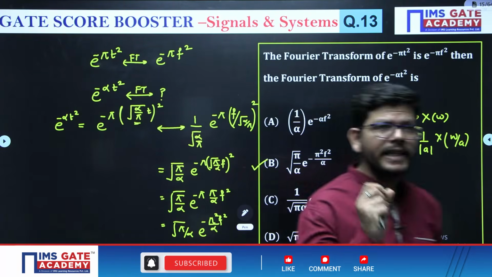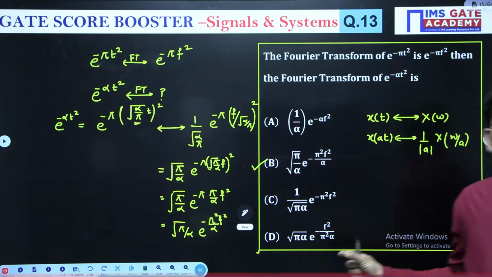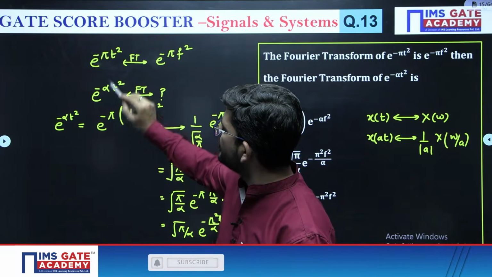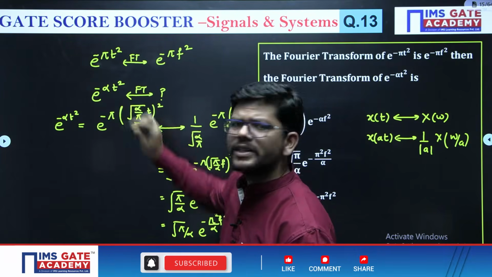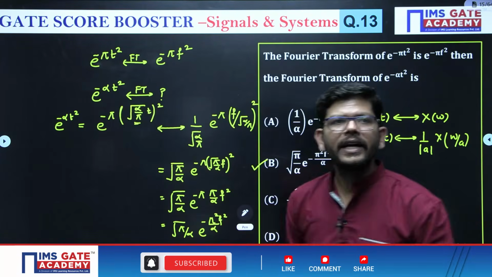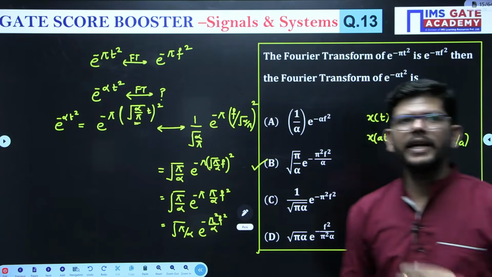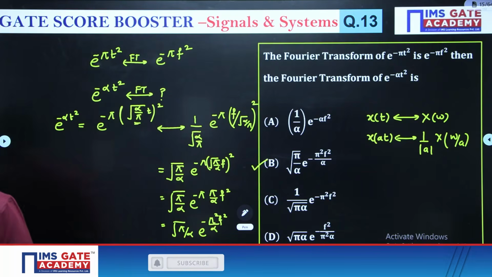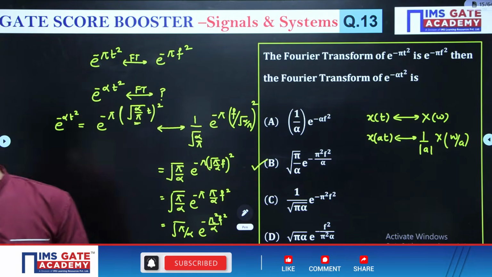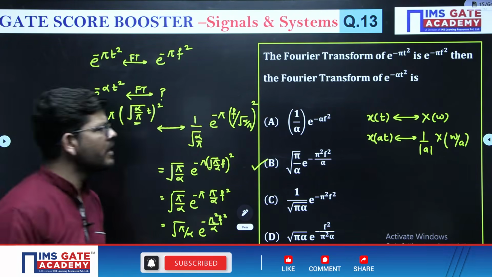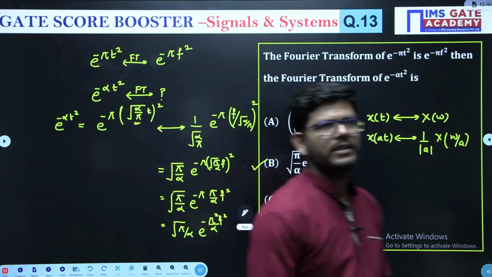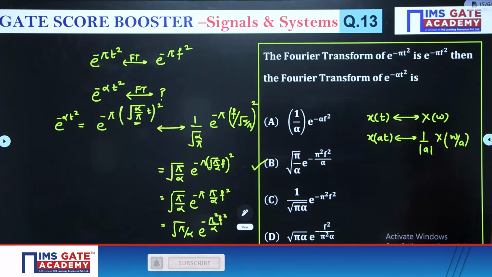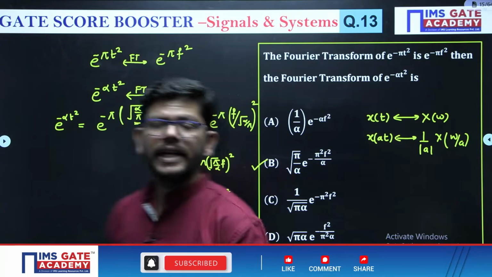So you have to sense that the scaling property is being used here. E to the power minus pi t square is written, and it is now being transformed into alpha t square. So how can we get it? Definitely by doing some scaling, some multiplication by some factor. So you have to sense the scaling out of this function, and that will give you the correct answer. Clear, guys? Okay, so this is how we can solve this question related to scaling.